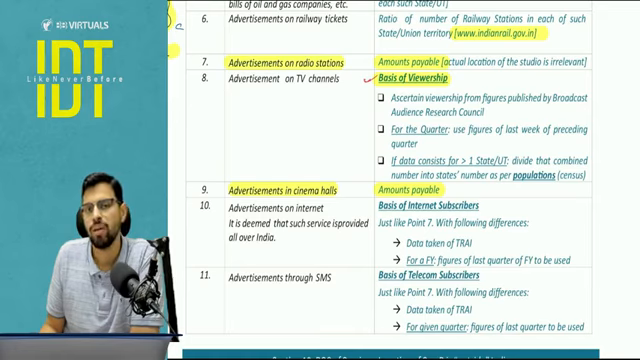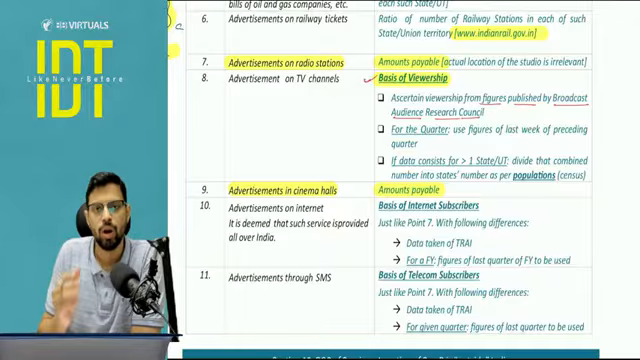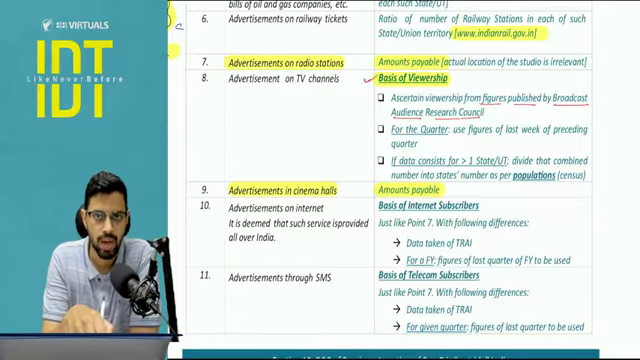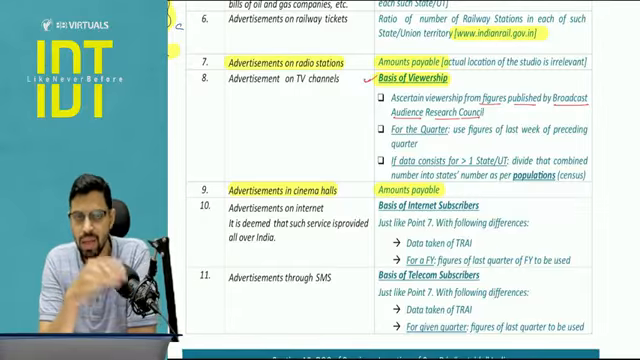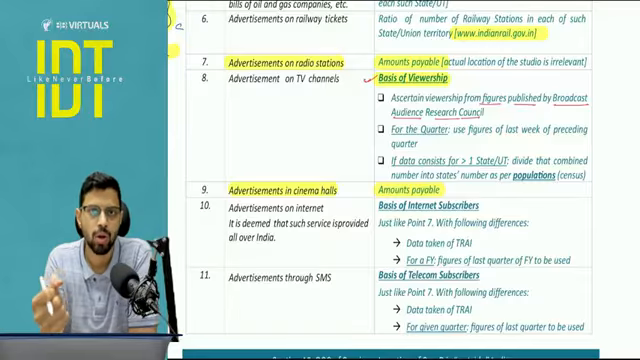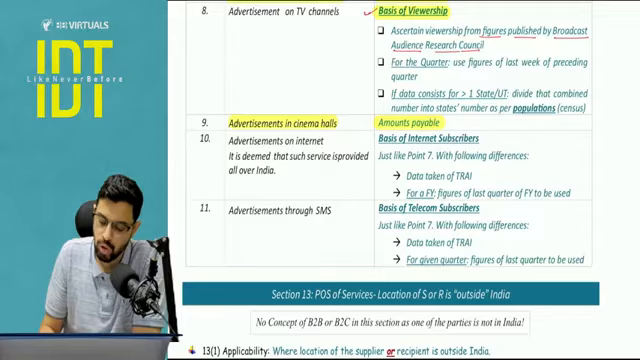Now this viewership data will be obtained from whom? It will be obtained from the figures published by the Broadcast Audience Research Council. Let's say right now it is October 2025. October 2025 data is not yet published. After October is complete, then the data will be available. So for any particular point of time, we will have to use the past data. For any given quarter, you have to use the figure of the last week of the preceding quarter.